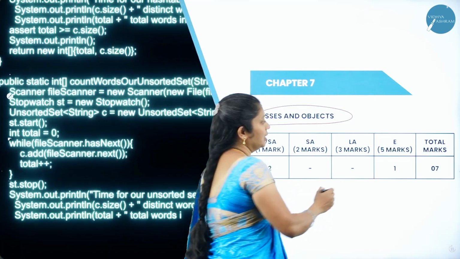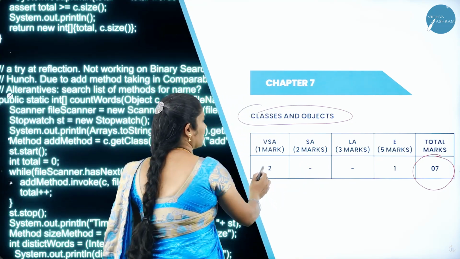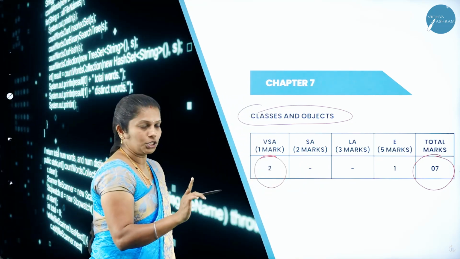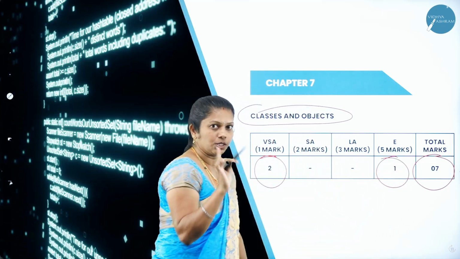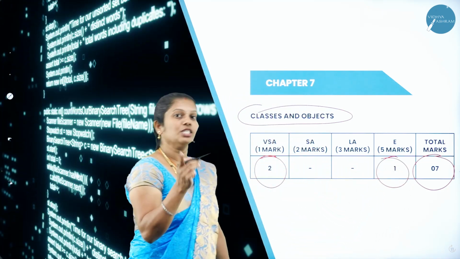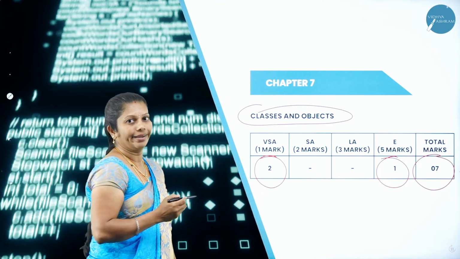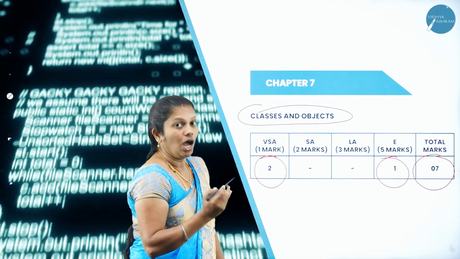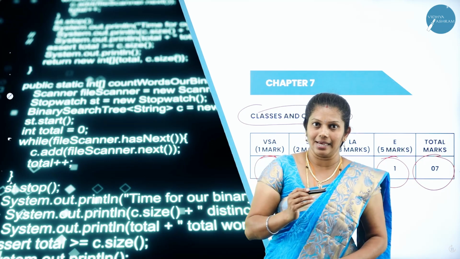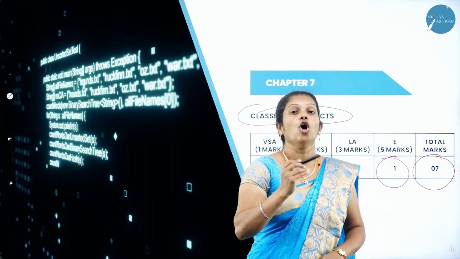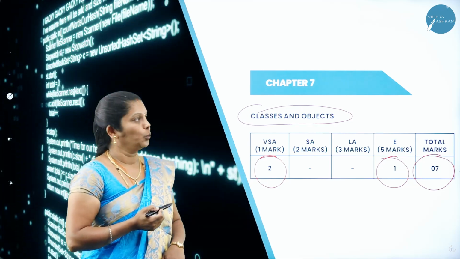In this chapter, the total weightage is 7 marks in the annual exam. Out of 7 marks, in part A, they will ask 2 questions, as well as in part D, 1 question. That is for 5 marks 1 question, as well as 1 mark 2 questions they will ask. Whereas in this chapter, you will come to know regarding what you mean by class, how to create a class, the syntax of class, inside the class, outside the class, object of a class, how to use this in the program. Regarding that, you will come to know.